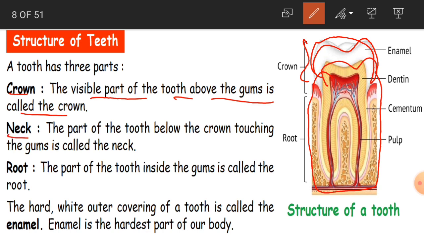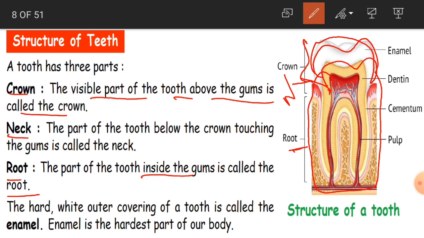And the neck. The part of the tooth below the crown, touching the gums, is called the neck. See here, this yellow color, this one is the neck. And then the part of the tooth inside the gums is called the root. One more important part of the teeth is the root, the part of the tooth inside the gums, which we cannot see. But that part is called the root.